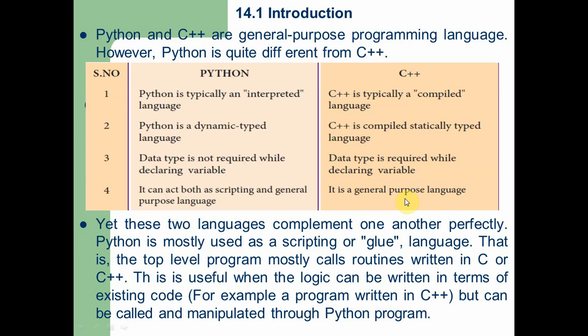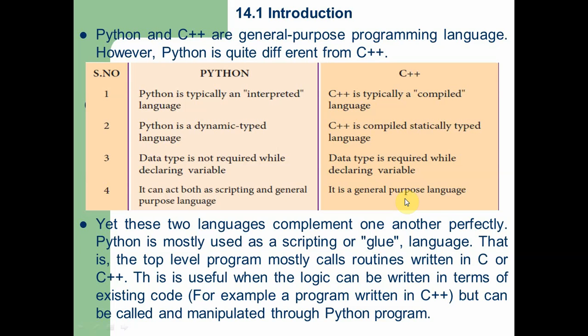Next, the important feature of Python is that Python is just like a glue language. It means the top level programming mostly calls routines written in C or C++. This is useful when the logic can be written in terms of existing code. For example, a program written in C++ can be called and manipulated through Python programs. So we can call a C++ program in Python, but we cannot call a Python program in C++, because Python is a general purpose language as well as a scripting language.